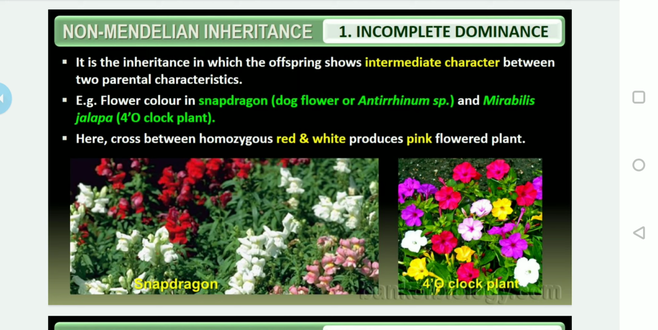Here the diagram and photographs are also given. Snapdragon flowers are generally used for puja purposes and also for decoration. The four o'clock plant commonly grows as a shrub, or we can also call it a weed. So these are the different types of flowers we can identify, in this case Mirabilis jalapa.